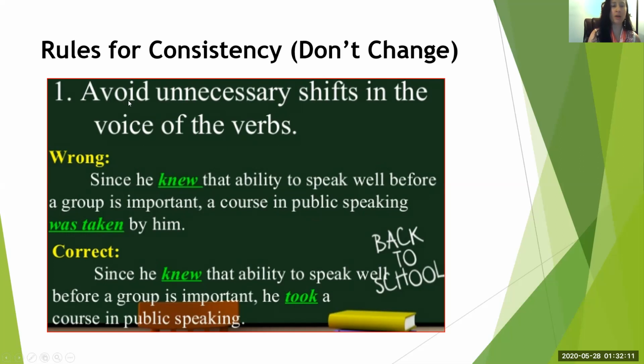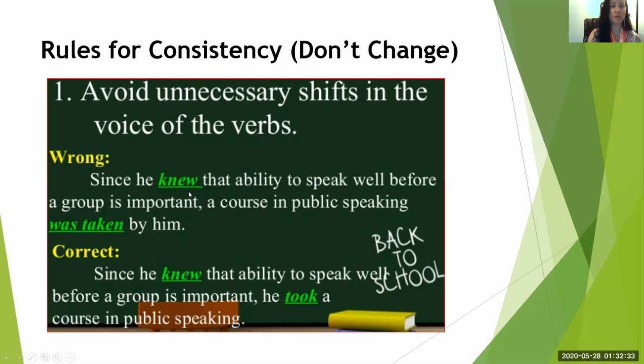So number one, we want to avoid unnecessary shifts in the voice of the verbs. The voice of the verb is your tense of your verb. Am I speaking in the past tense, the future tense, or the present tense? Here's an example.